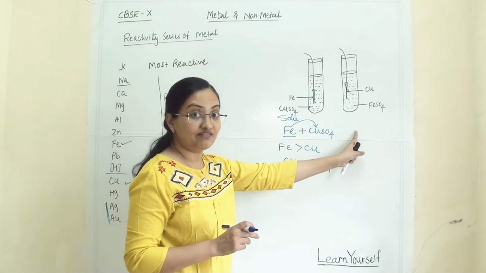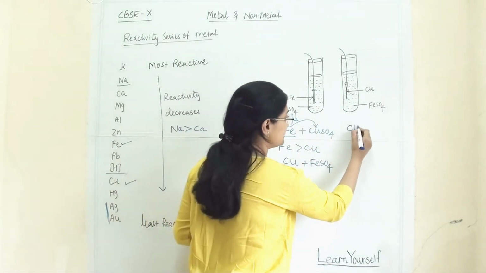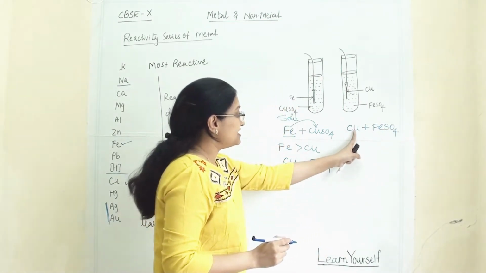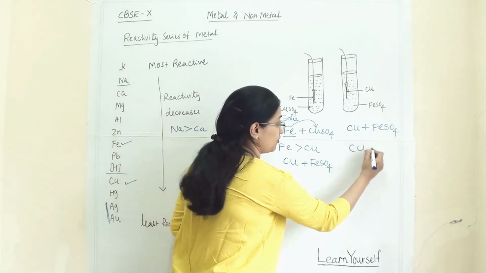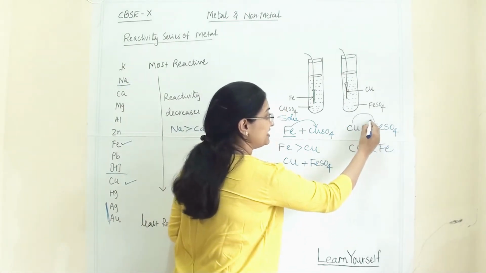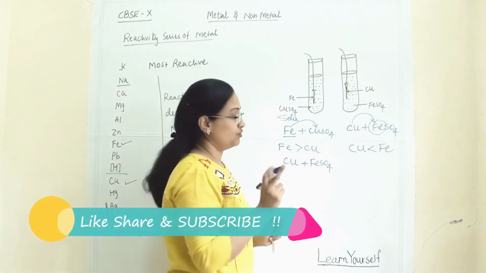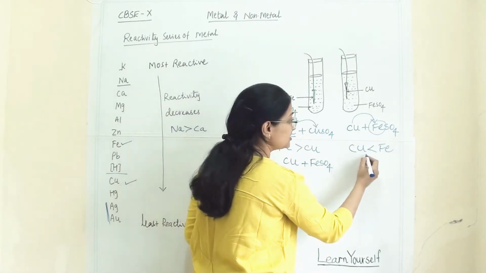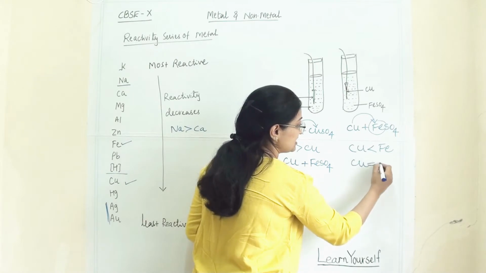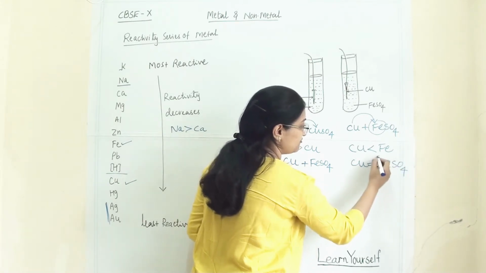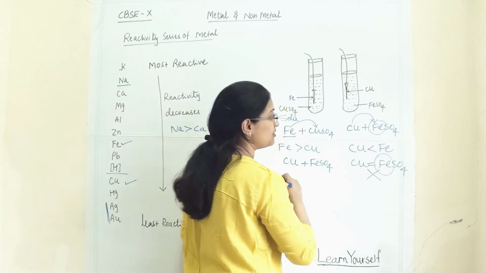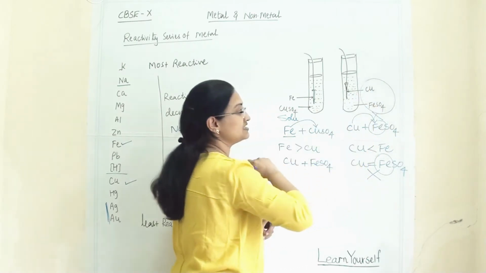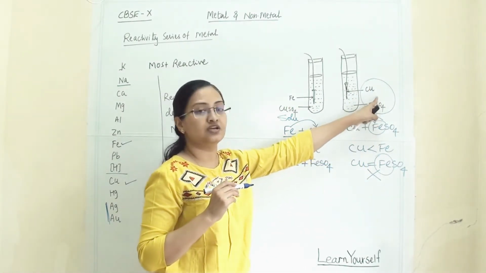Now coming to our next example. Here copper is there and the solution is FeSO4. Copper is less reactive compared to iron. So will it displace iron from its solution? No. Why? Because copper is less reactive than iron. So copper will not replace Fe from FeSO4. This reaction won't be possible, and everything will remain as it is. There won't be any reaction between these two.